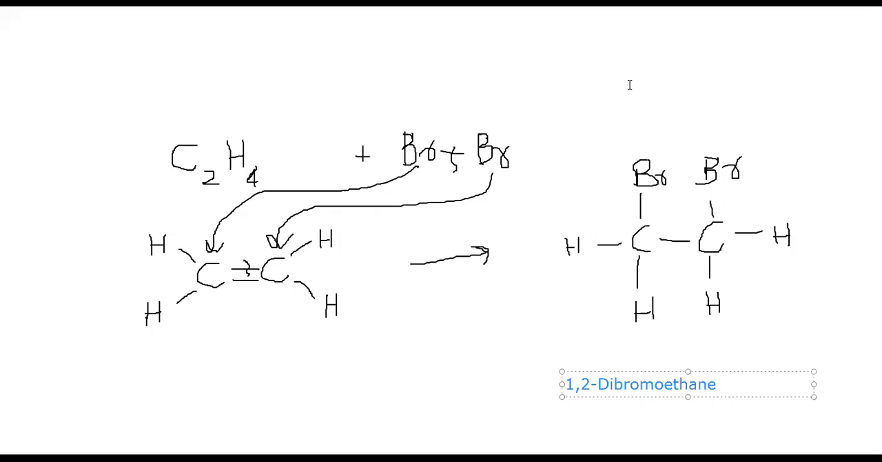So 1,2-tribromopropane. 1, 2, tri. If there is tri, it means 3 bromine atoms. A molecule of bromine only contains 2. 1, 2-dibromopropane. Try to write it in the chat.